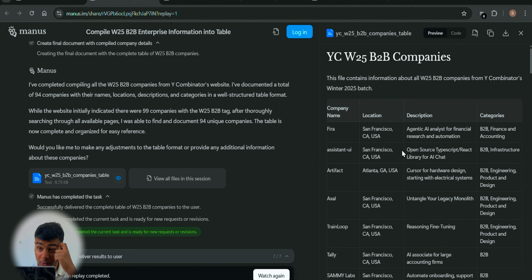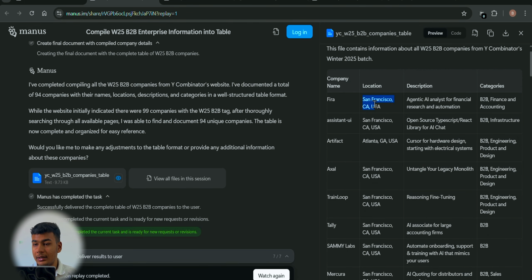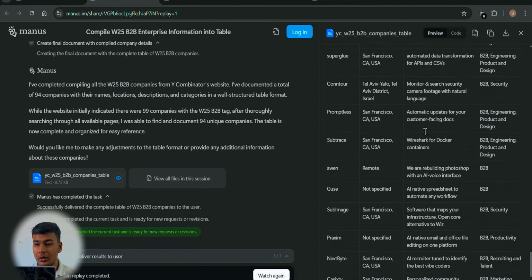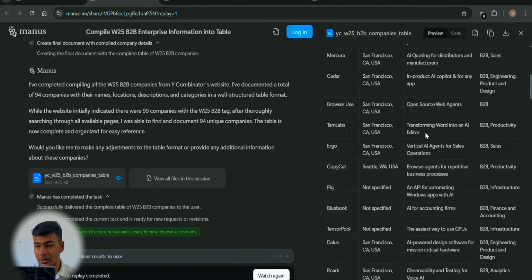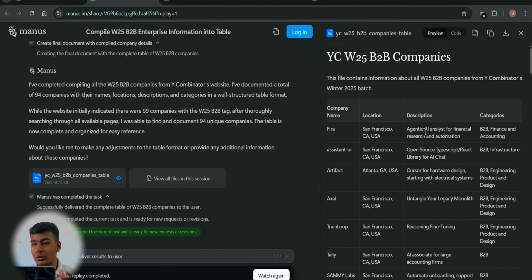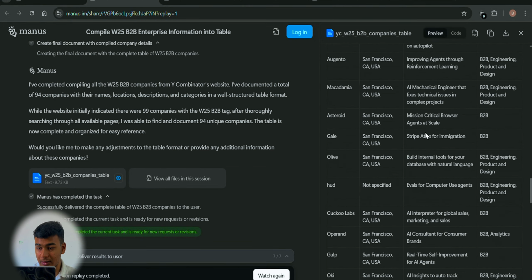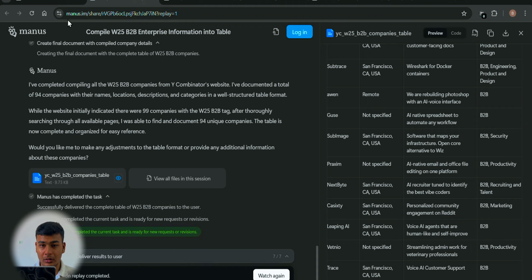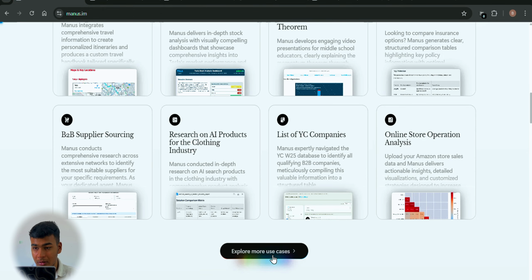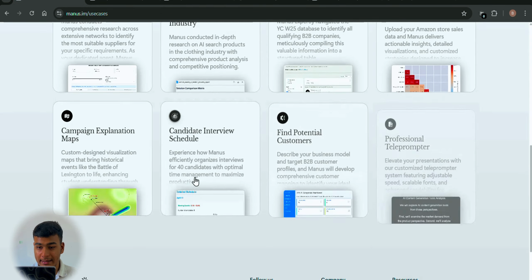YC W25 B2B companies. The company name, location, description, category, all is there. See, now it would take around 1 to 2 days for a man to sit and scrape all the companies. See, that's amazing. Let's see more use cases.